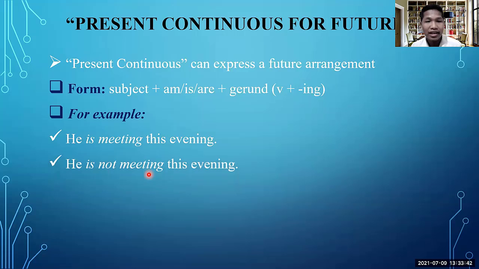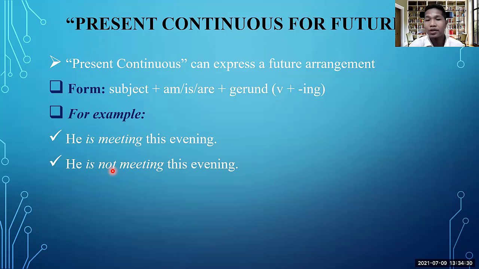Another example is that he is not meeting this evening. If you want to say it in the negative form, you can say he is not meeting this evening. So what you have to do is just add not after is, after the verb to be, is.